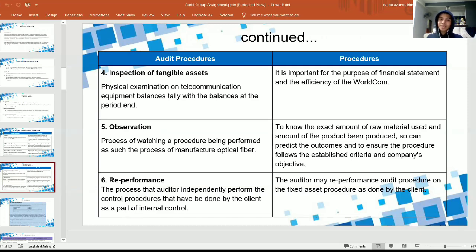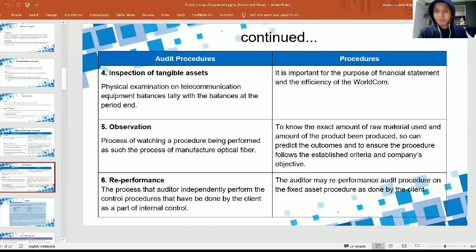Reperformance is the process where the auditor independently performs the control procedures that have been done by the client as a part of the internal control. So actually, the auditor may reperform some of the procedures that they might be curious about, or want to know further about.